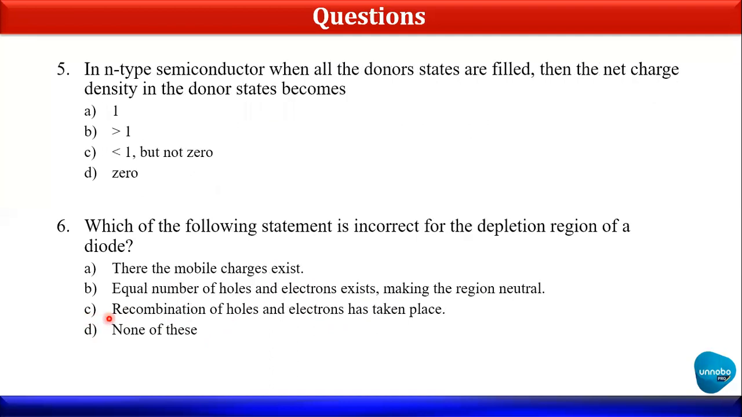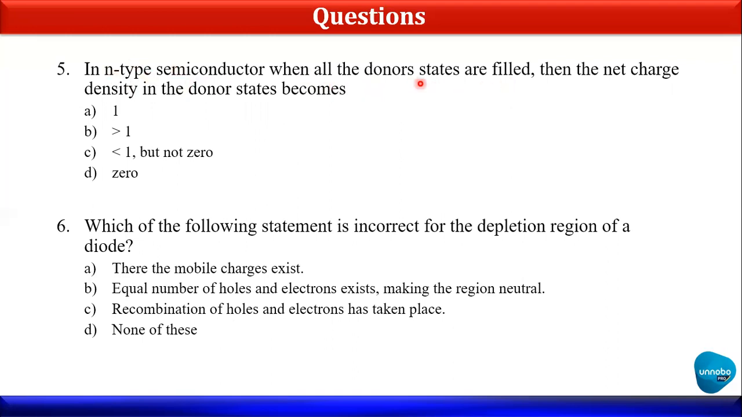Let's move to the 5. In n-type semiconductor, when all donor states are filled, the net charge density in the donor state will become. Okay. So in n-type semiconductor, when all donor states are filled, the net charge density of the donor state will become. See, that's why this particular, see, they have given it's an n-type semiconductor. So whenever they are giving it's an n-type semiconductor, obviously the number of electrons has to be greater than the number of holes.